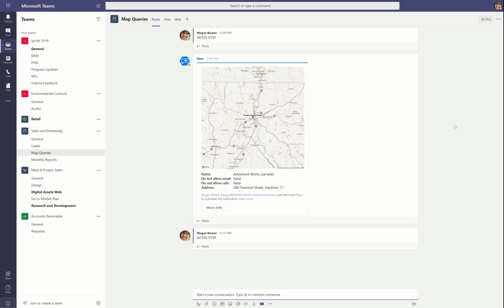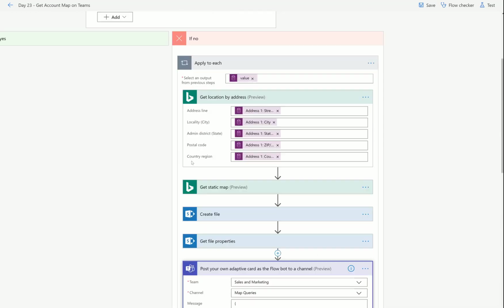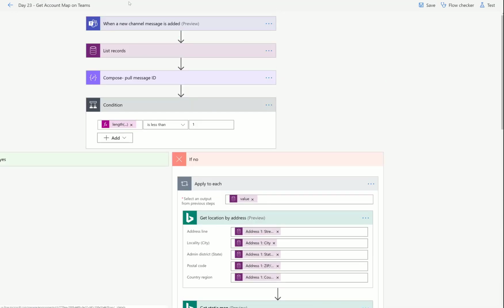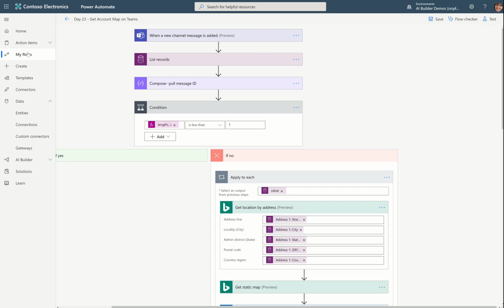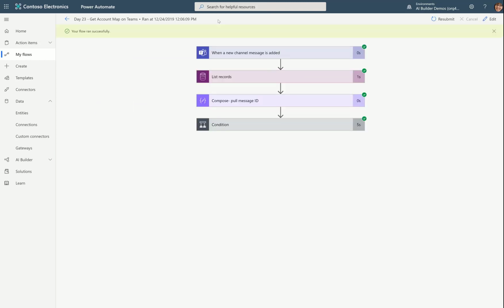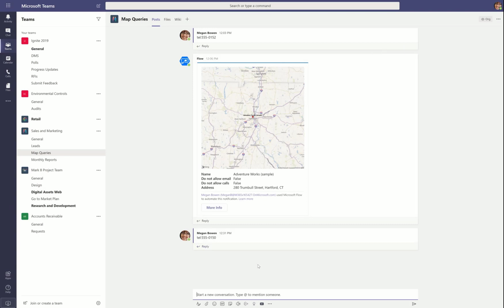It isn't instant, and this has a lot to do with what's happening in the back end of Teams as far as how it's handling retries, what's available to happen, and so on. It doesn't have so much to do with the flow, because if we go back to our flow listing here, you can see that it runs in under 5 seconds. That's a very short run, but it may take up to 2 minutes to actually get into Teams.